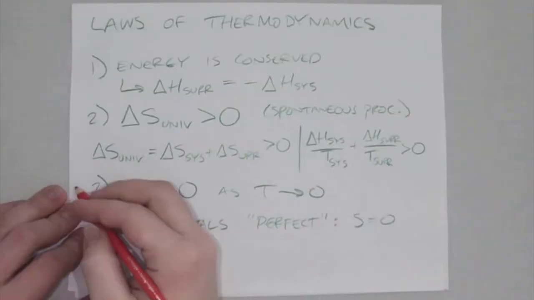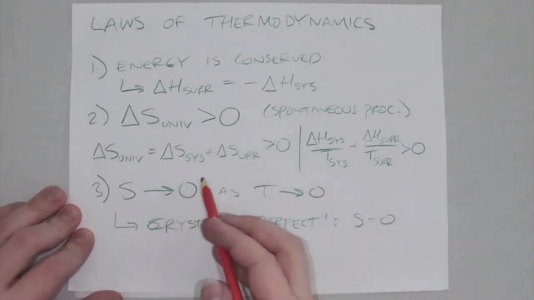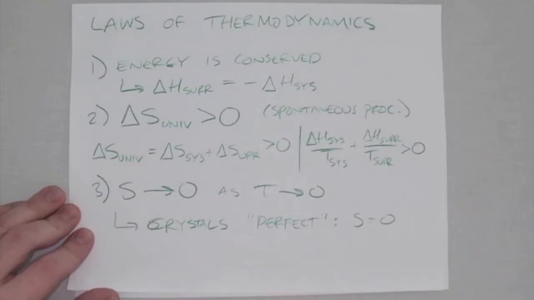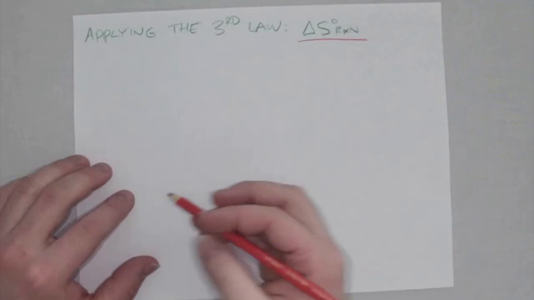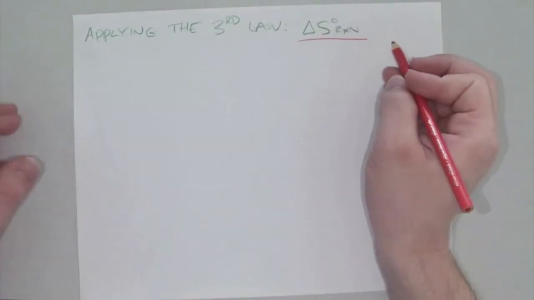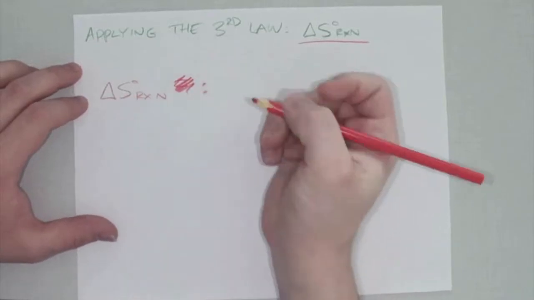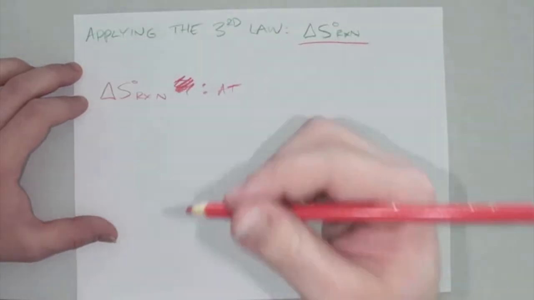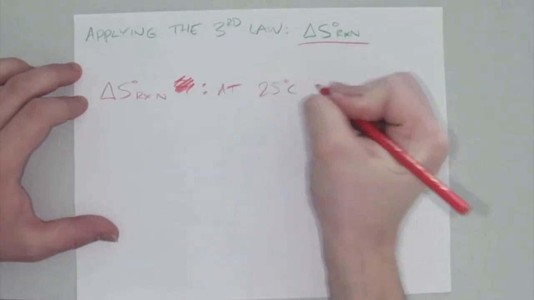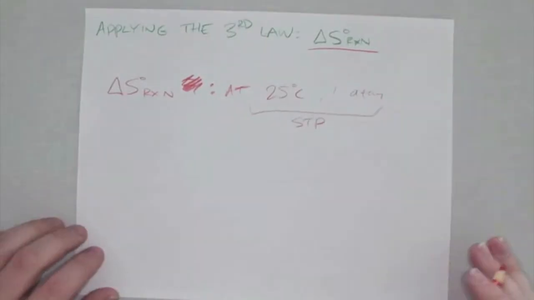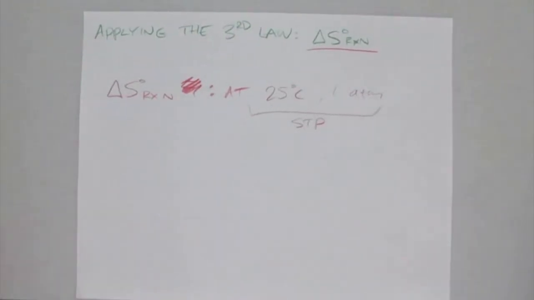So going back to the third law of thermodynamics now, remembering that theoretically at 0 degrees Kelvin, we're going to have zero entropy. So using that a little more practically, we have what's known as the standard molar entropy, or delta S naught of reaction. So this value is basically a measurement at a specific temperature and pressure, and usually that's going to be like 25 C and 1 atmosphere. Some standard temperature and pressure. Your mileage may vary in what you actually have for those values.